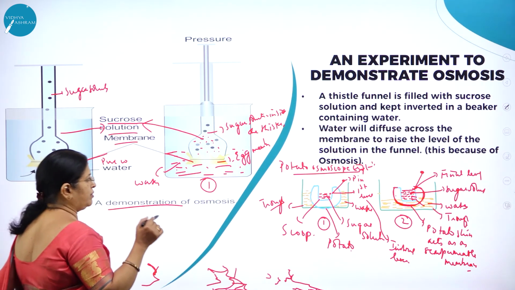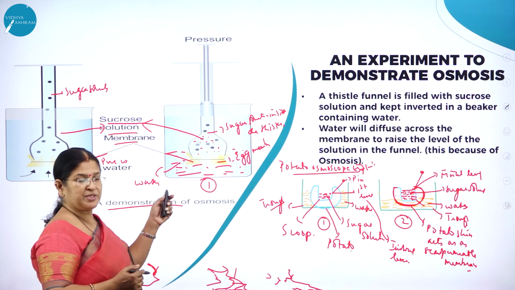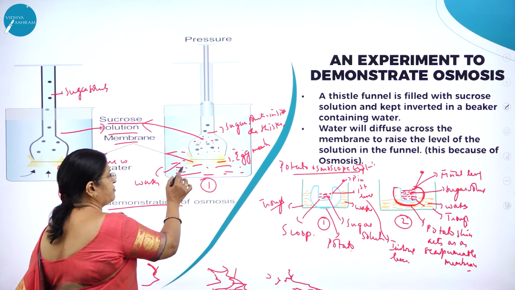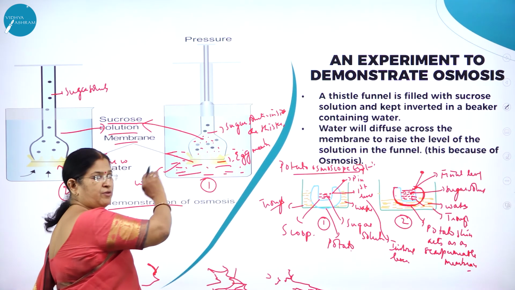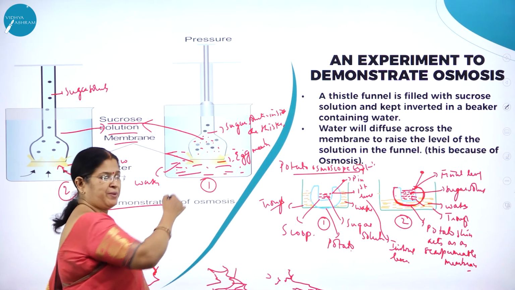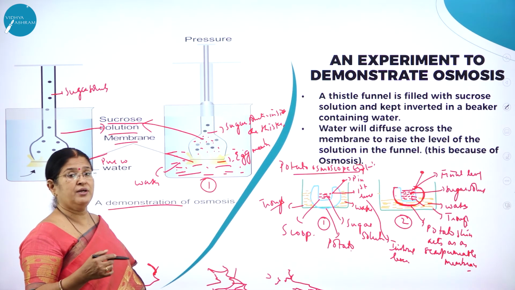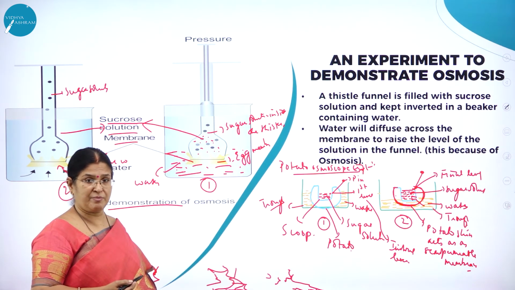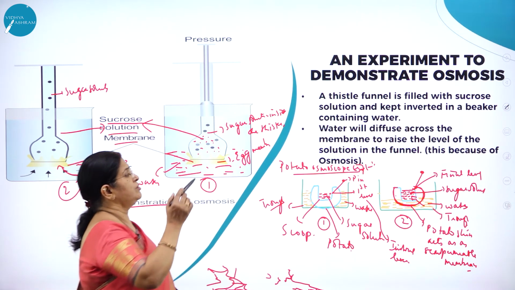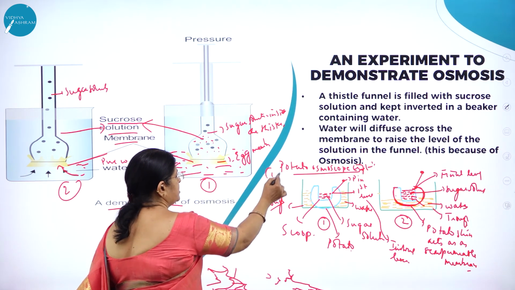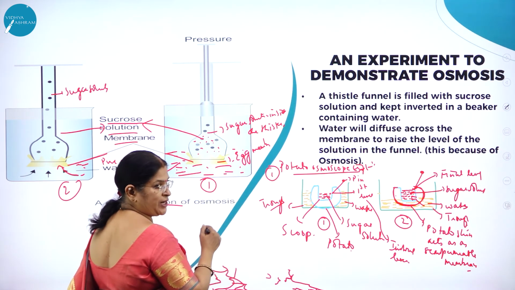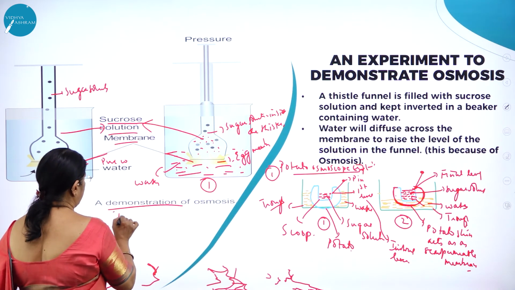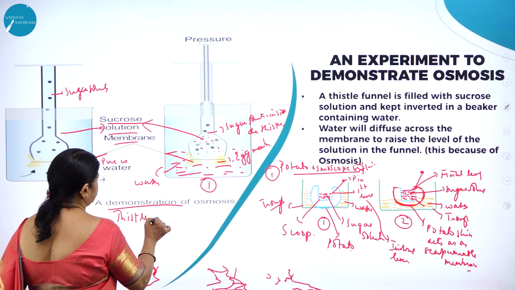So here the process of osmosis has taken place. That is the movement of water molecules from a region of higher concentration to a region of lower concentration through a semi-permeable membrane. But why is it called a physical experiment? Because the egg membrane itself acts as a semi-permeable membrane. So these are the two experiments: one is the potato osmoscope experiment, and this is called the thistle funnel experiment.